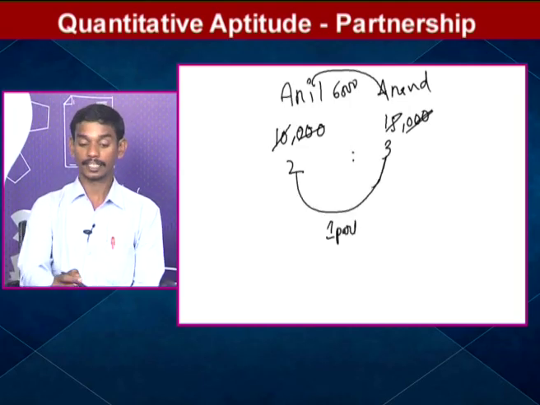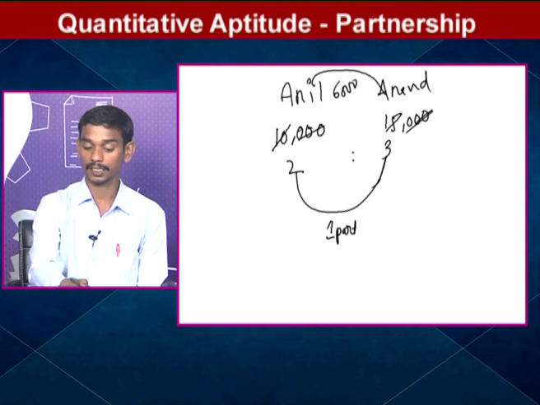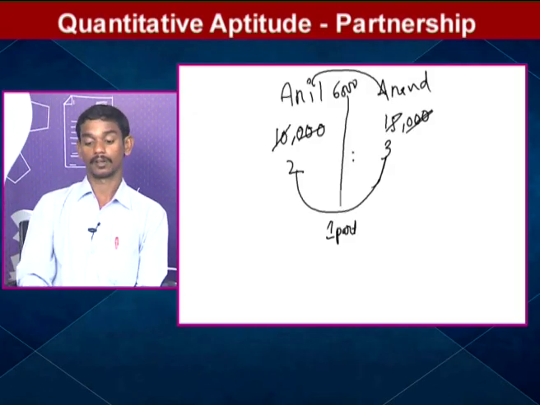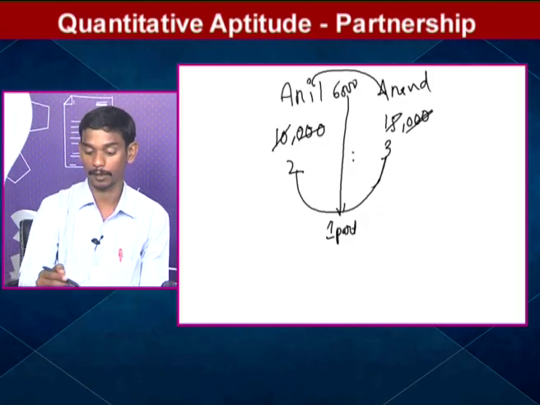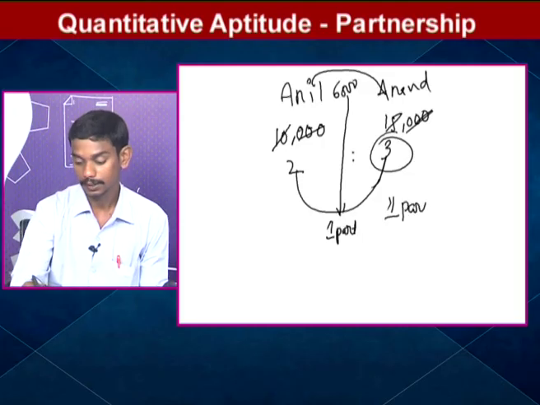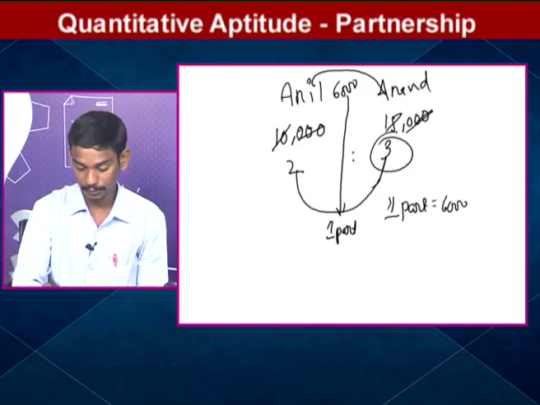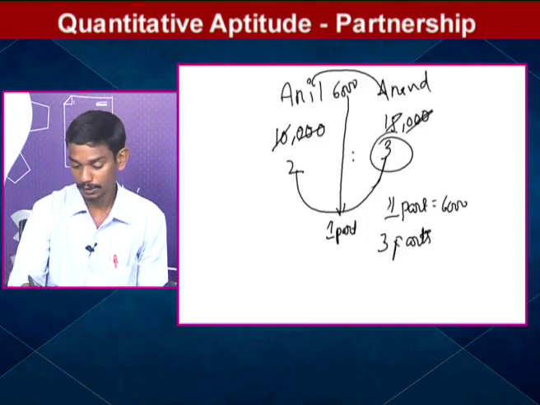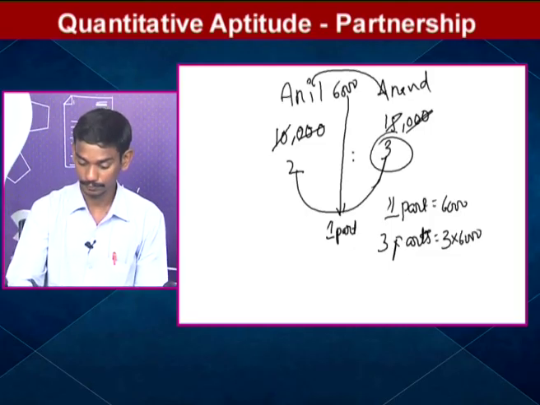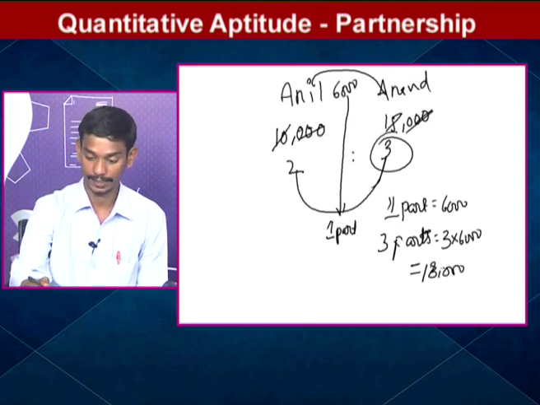That means the difference between the shares of Anil and Anand is 6,000, and the difference in parts in the profit is 1 part. That means 1 part equals 6,000. So Anand has how many parts? 3 parts. 1 part equals 6,000, so 3 parts is 3 into 6,000, which is 18,000.